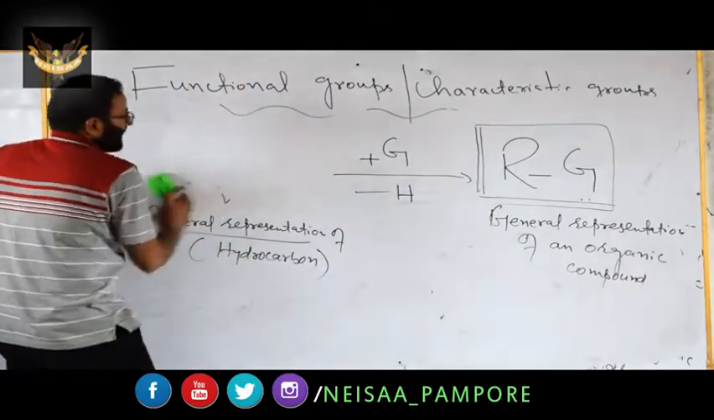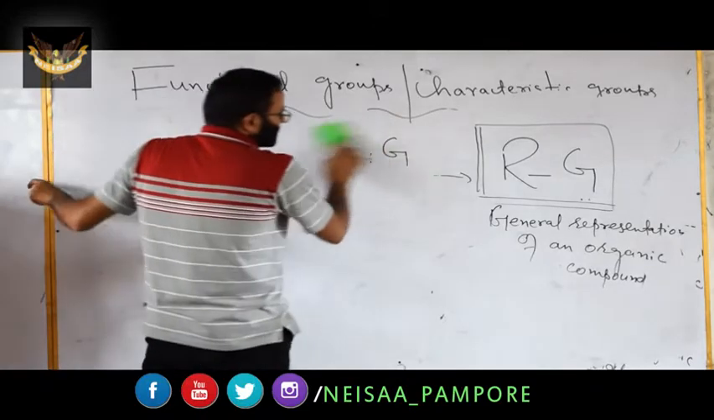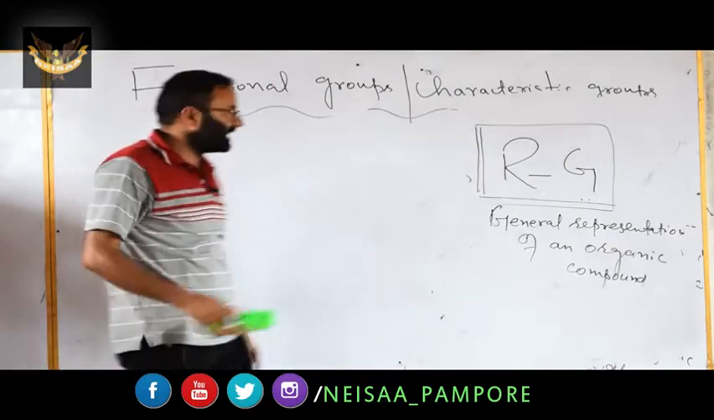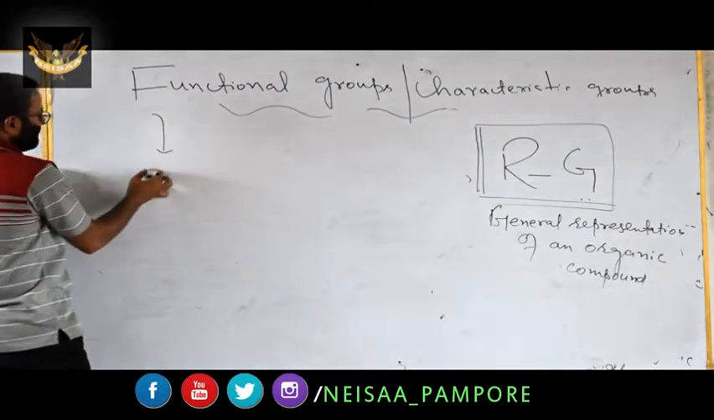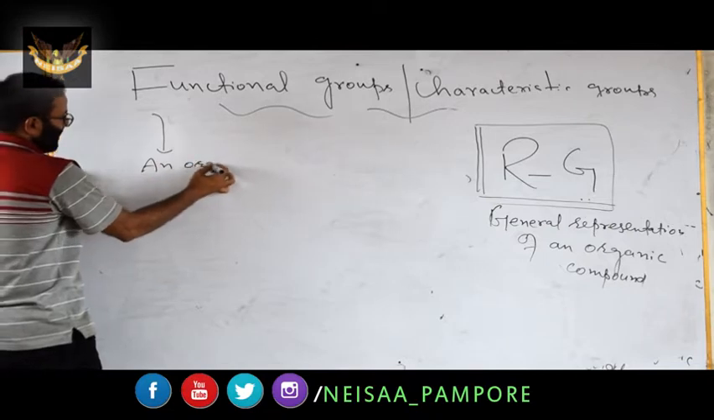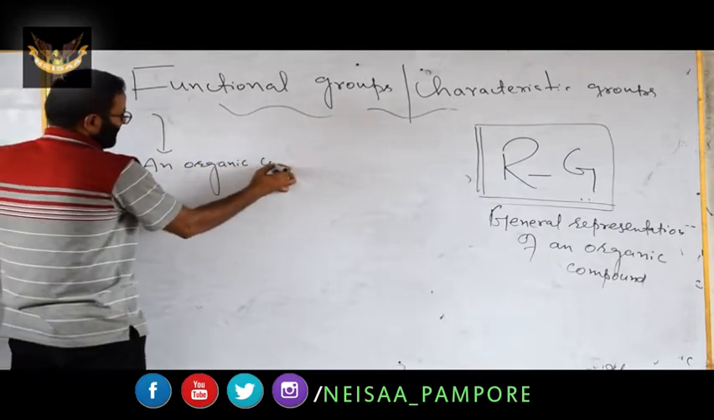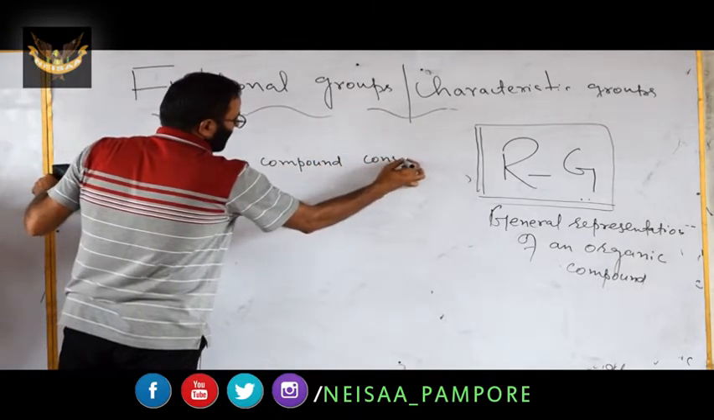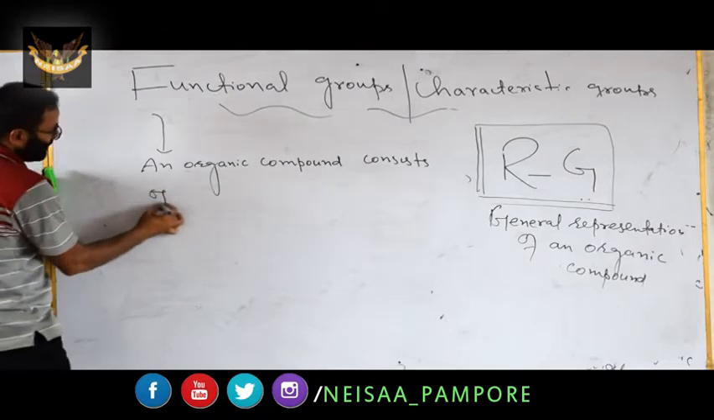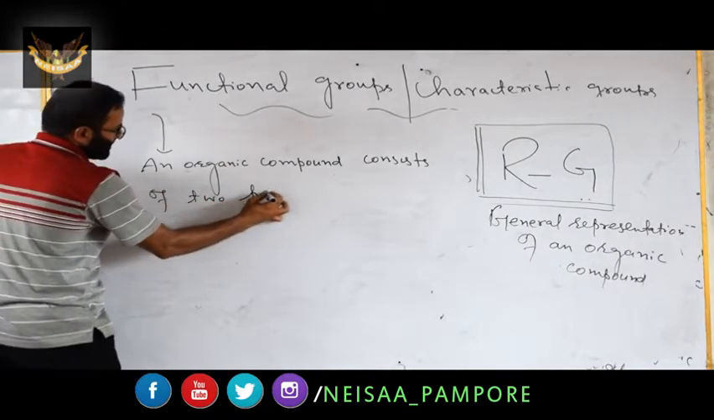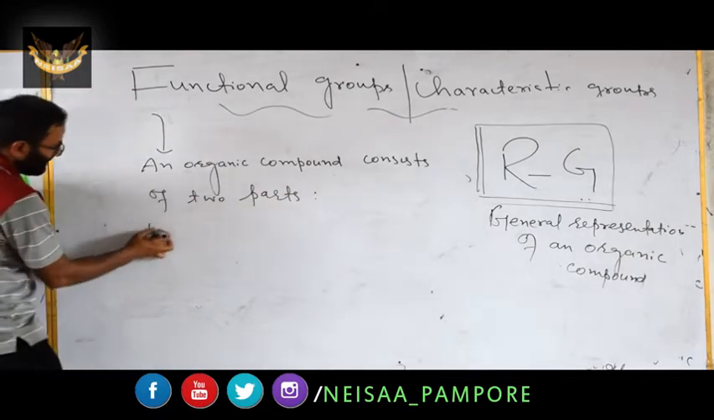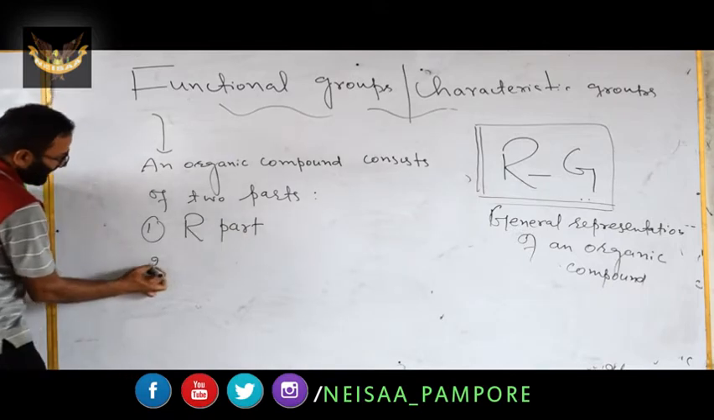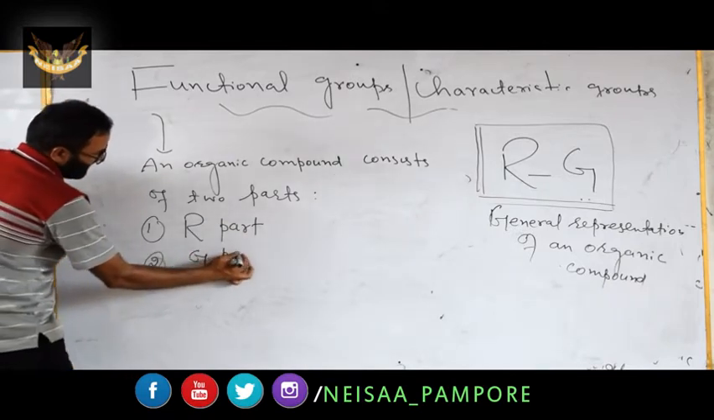What is clear now? An organic compound consists of two parts. One is the R part and the second is the G part. Remember this point. You have to simply remember that an organic compound consists of two parts: the first part, the R part, and the second, the G part.